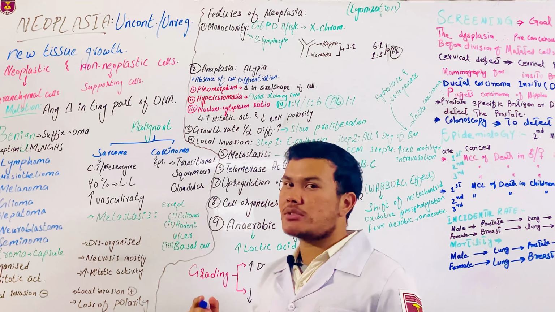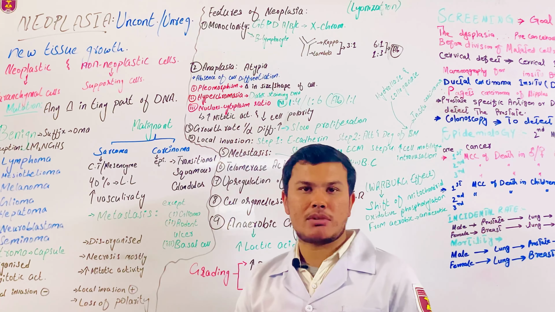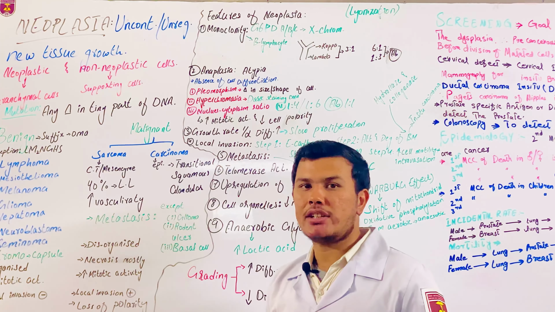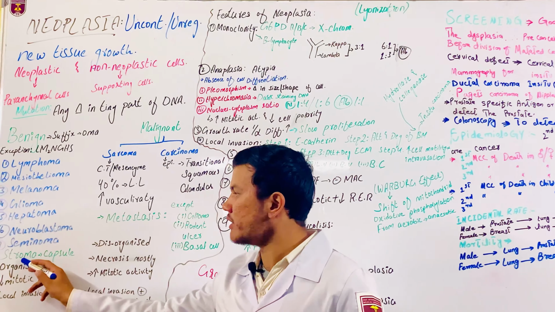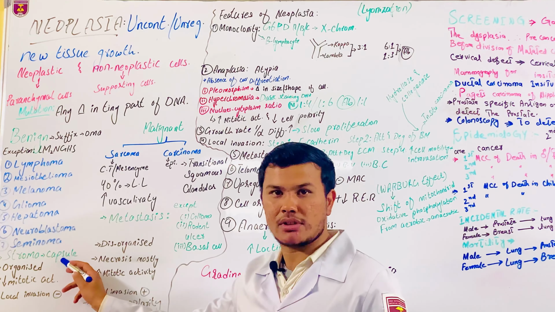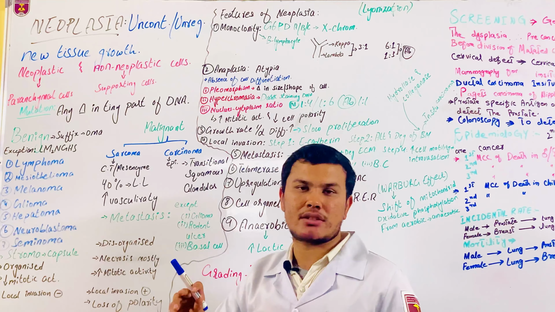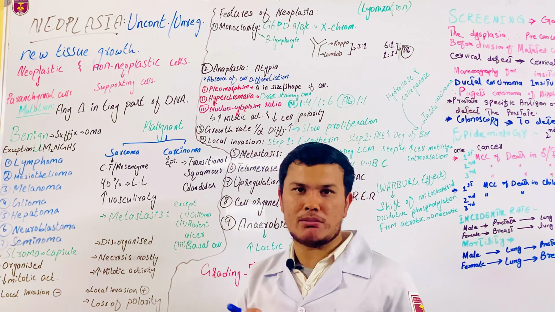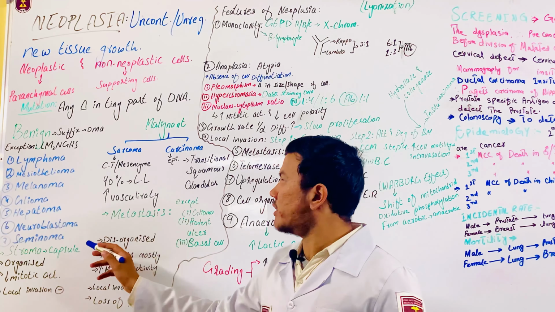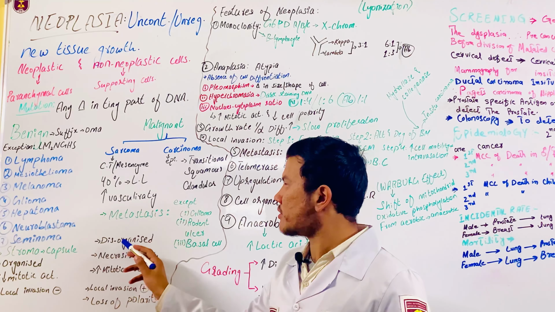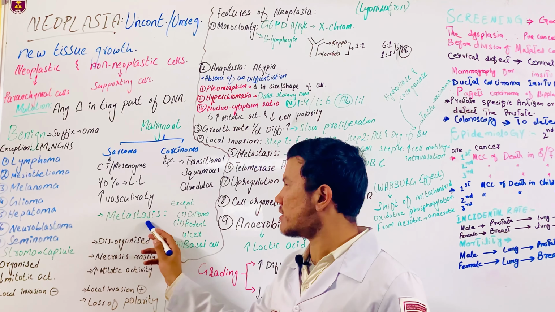And if we talk about the features of benign and malignant tumors, basically in benign tumor we have a stroma or capsule. And this capsule will not let the benign tumor spread in our body, right? And in malignant tumor we have metastasis.